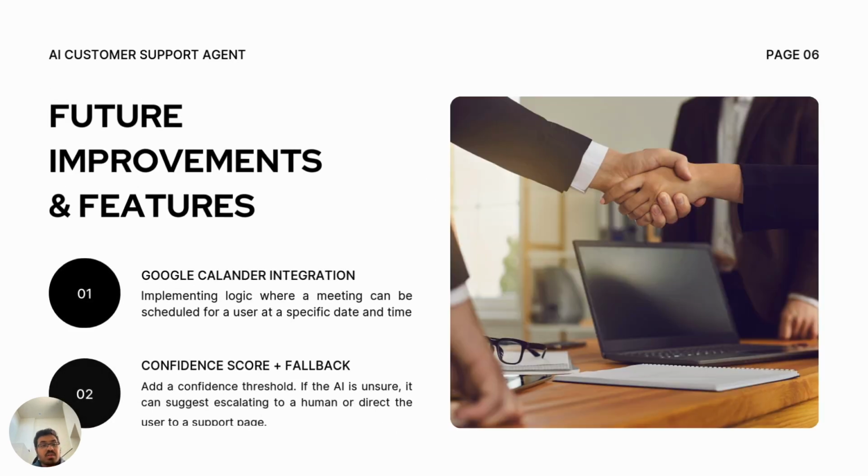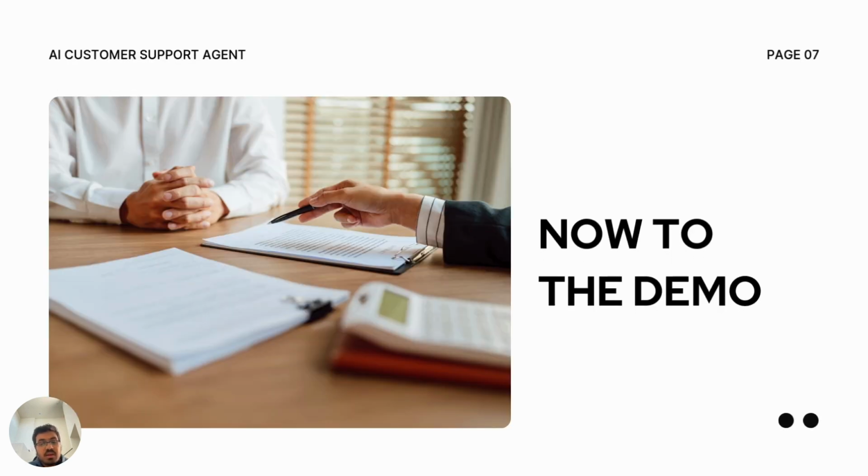So what are some future improvements we plan to do? Number one, Google Calendar integration, implementing logic where a meeting can be scheduled for a user at a specific date and time. And number two would be a confidence score and creating a fallback for the AI. If it's unsure of what to do, it can then suggest escalating to a human or direct the user to a particular support page.